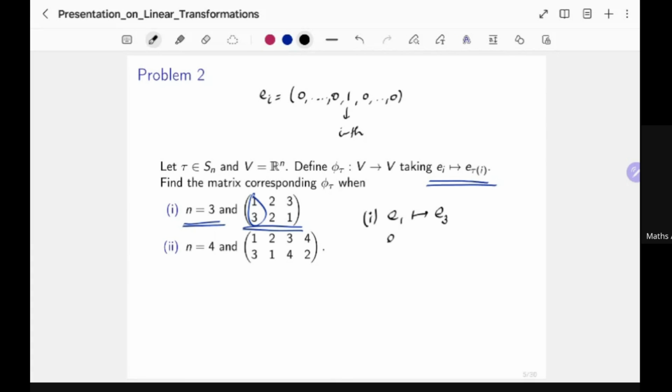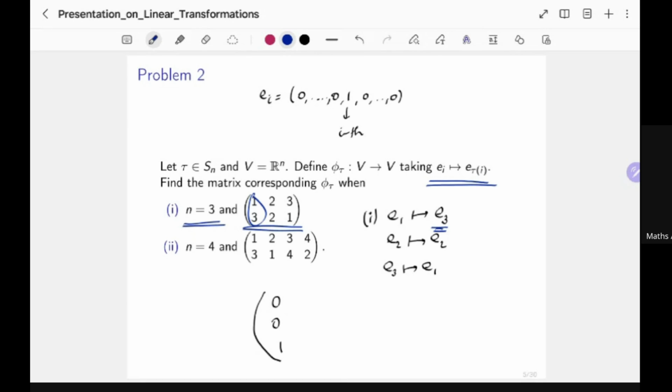2 is fixed, it goes to the same element. And then E3 is going to E1. So that being said, the matrix is now clear. The matrix is going to be 0, 0, 1, because E3 is here in the first one.